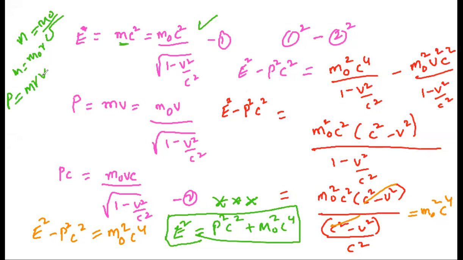When you write these two and square them, E is equal to MC square. So square it and subtract it, and you will get this. Take LCM and these two terms cancel, and this will be M naught square C power 4. So any doubts, please? No doubt, sir. Okay.